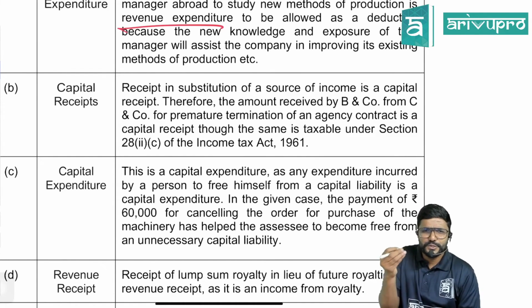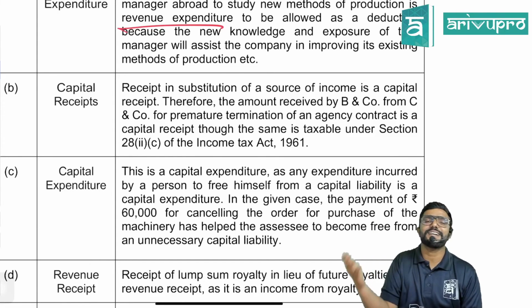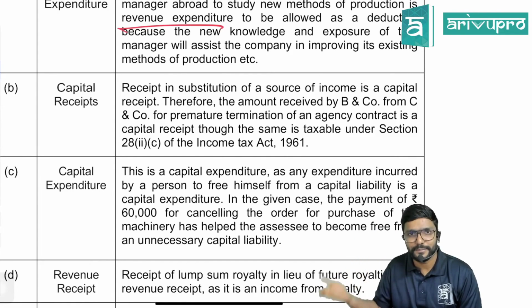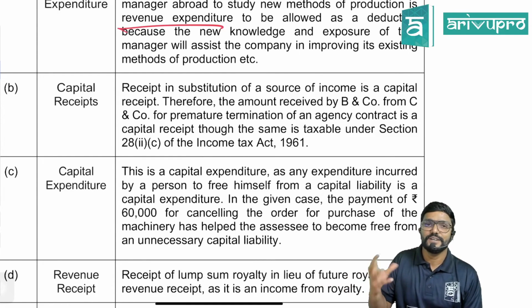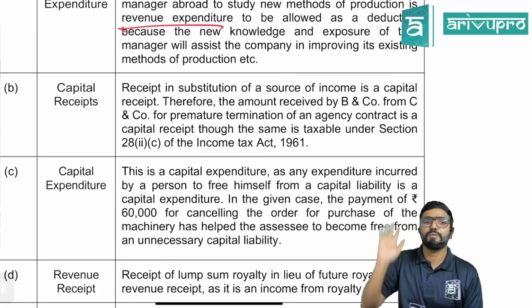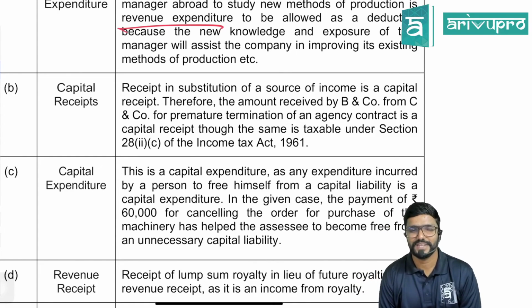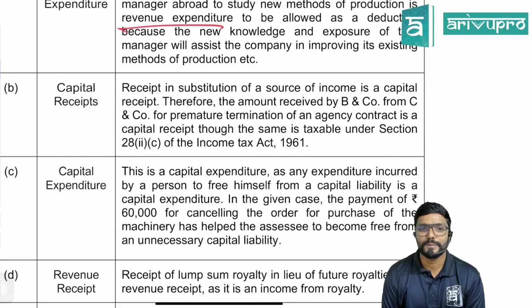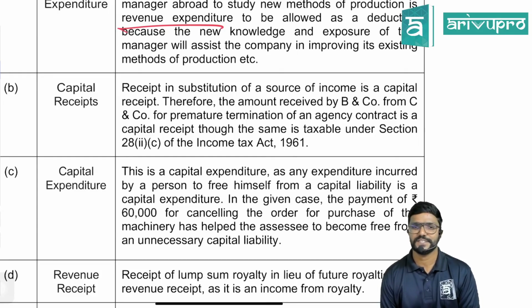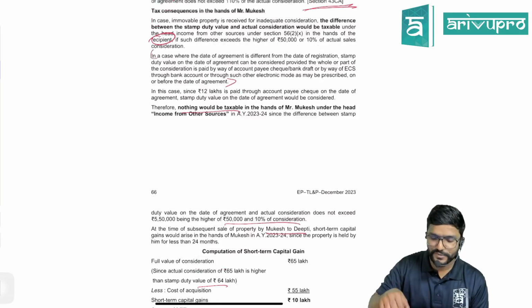Sir, what is that substitution of source? Guys, if the agency contract was not terminated, the agent would have received commission. Now he is losing it. To compensate that, the principal is paying some compensation. That is what they have told in the first line. Therefore, the amount received by B and Co from C and Co for the premature termination of an agency contract is a capital receipt, though the same is taxable under section 28, that is PGBP, guys, of the Income Tax Act 1961. Same to same item we have also solved in our class.